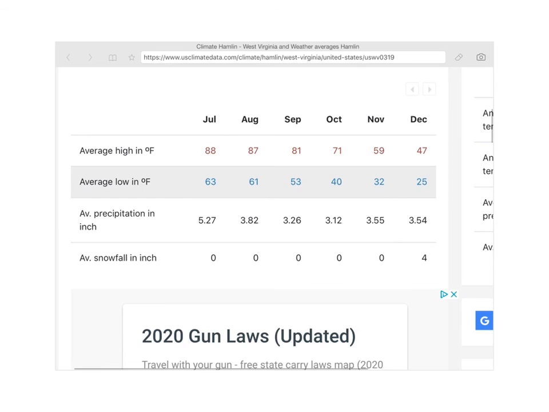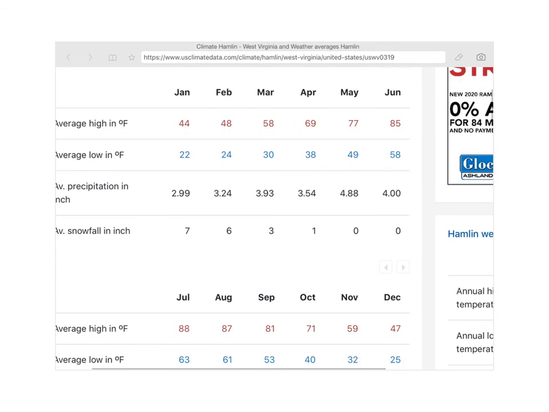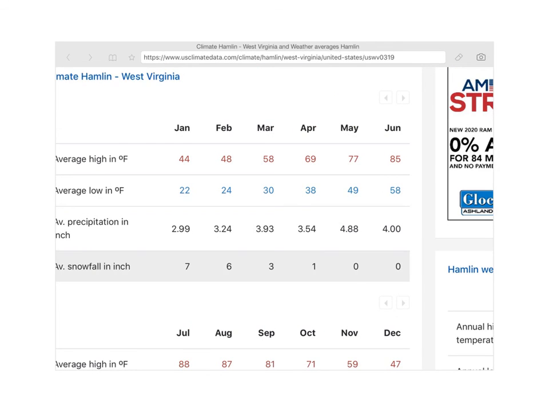But there's some interesting data for us to look at. So what's the purpose of the normals? Well, that's trying to give people just a general idea of what's going on. Now we're going to talk about a couple of things: what causes climate and a couple of big effects. So we've got some general concepts.